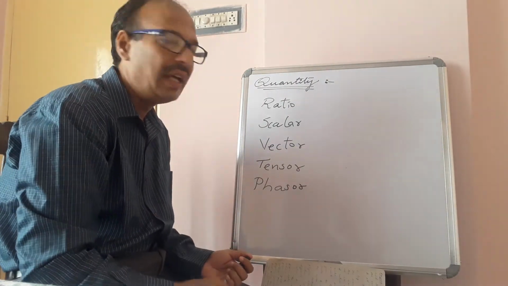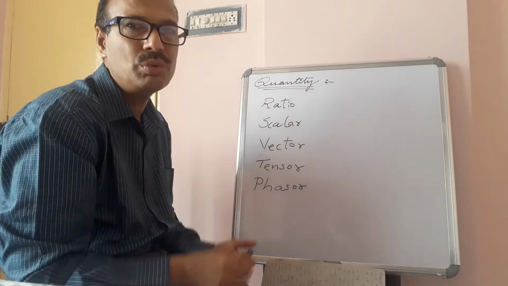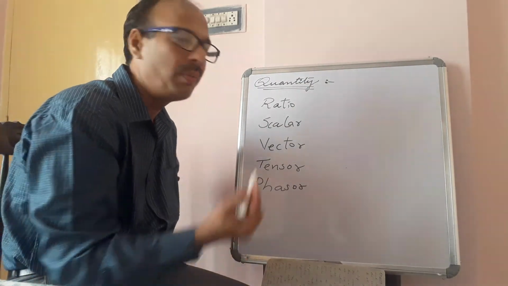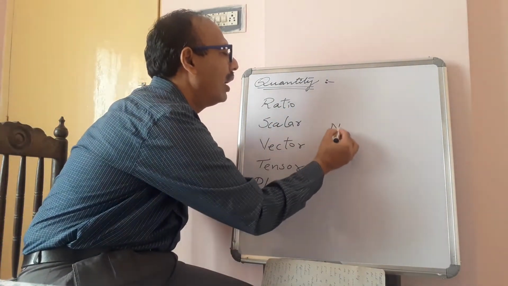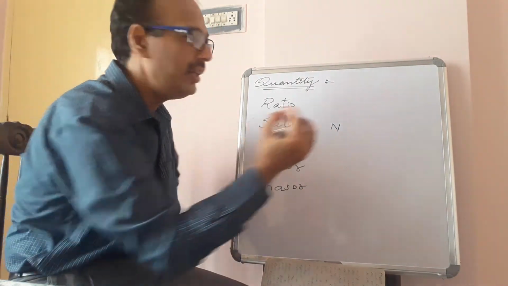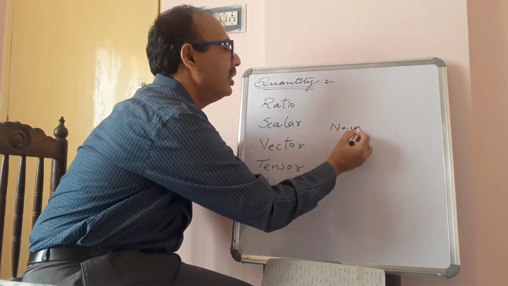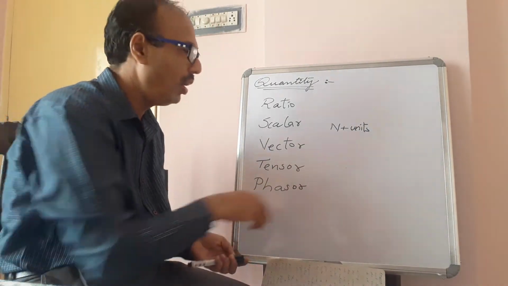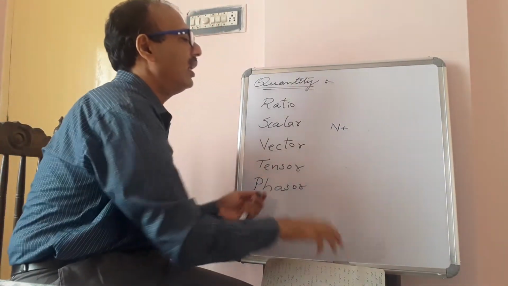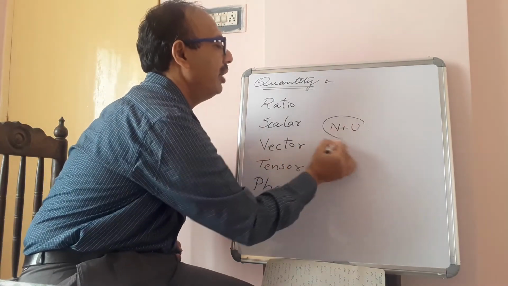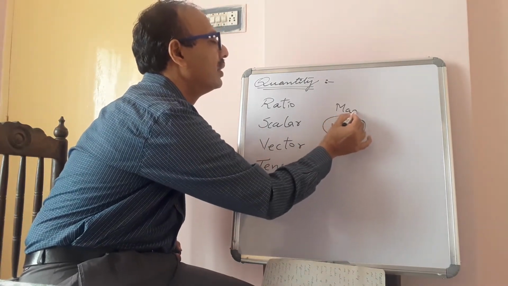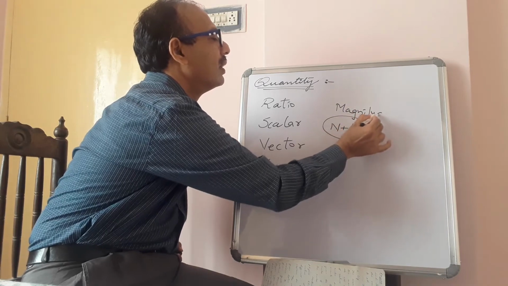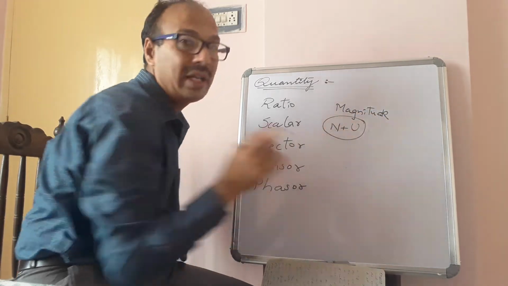Next, in physics there are some quantities which have both number and units. Both together are named magnitude.